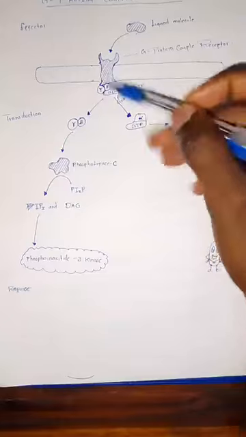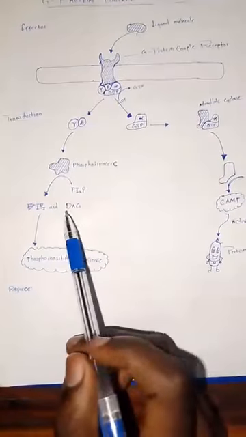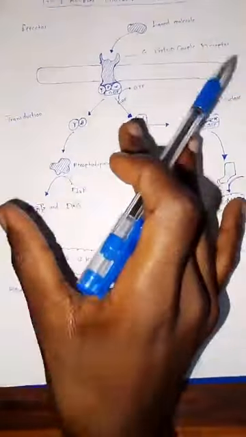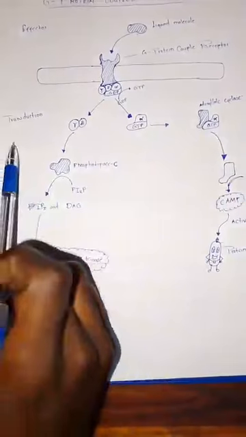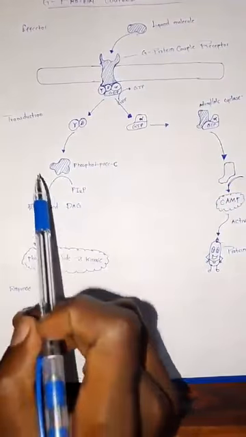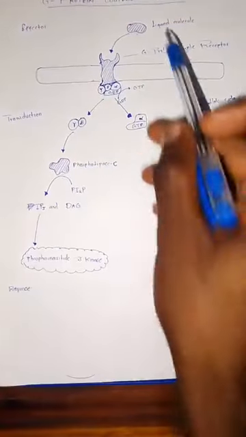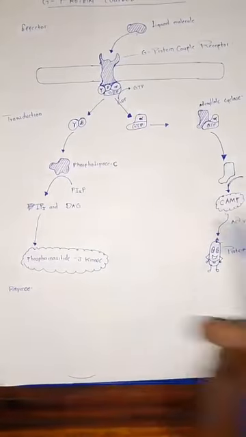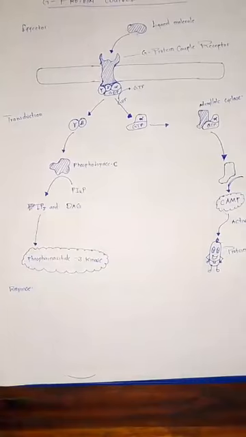When that guy does that, this one will be activated and say, let me also inform the guys inside that we should prepare weapons. It is going to do so by initiating a transduction, meaning it is going to change that particular stimuli that came in and cause the formation of the second messengers, like the cyclic AMP, the inositol triphosphates, and the diacylglycerols.